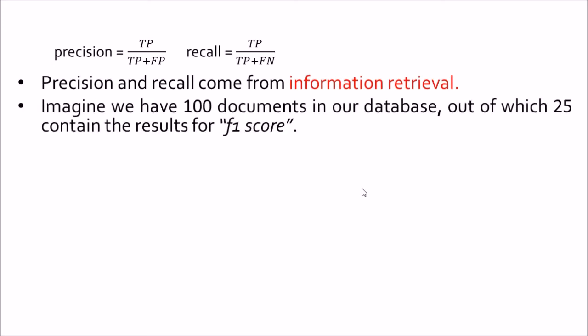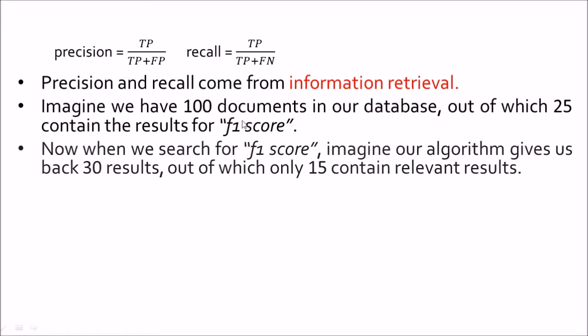So, for example, imagine this is a search engine and I have only 100 documents in my entire internet, out of which only 25 contain the results for the F1 score. So, when we search for F1 score on the internet, and imagine an algorithm gives us back 30 results, out of which only 15 contain the relevant results. So, out of the 30, only half of them contain the results for F1 score, and the remaining 15 results, maybe they contain results for the Formula 1 racing score and the rankings of the different drivers. So maybe that is an irrelevant result, right?